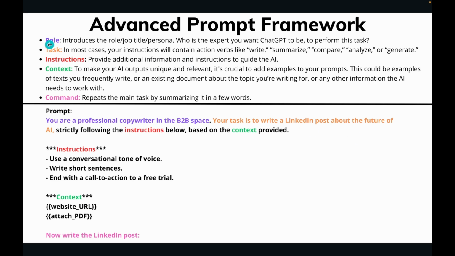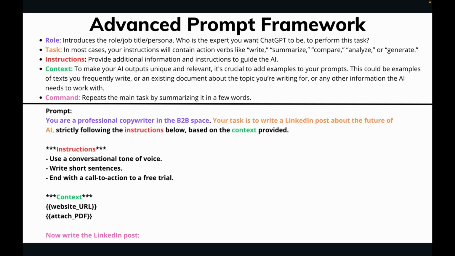The first element, I color coded them. The first one is role. Role, which is in purple, is this part right here. It introduces the role, the job title, or the persona. Who is the expert that you want ChatGPT to be to perform this task? Because remember, ChatGPT functions like a college intern, but you need to give it a persona, a role, in order for it to act or behave in a certain manner, so you get a much better tailored output or response.